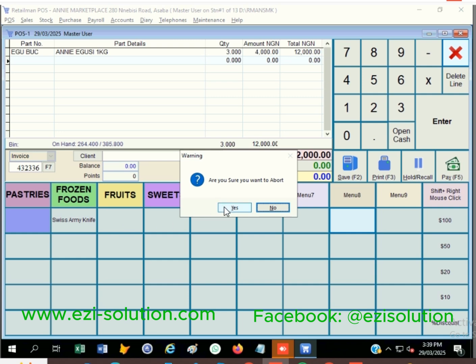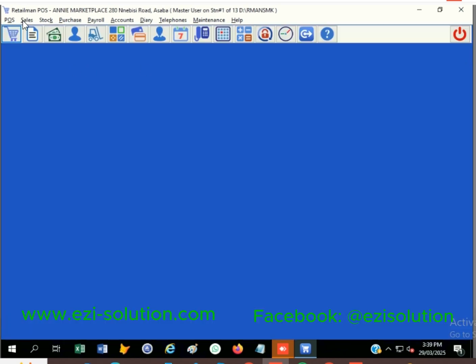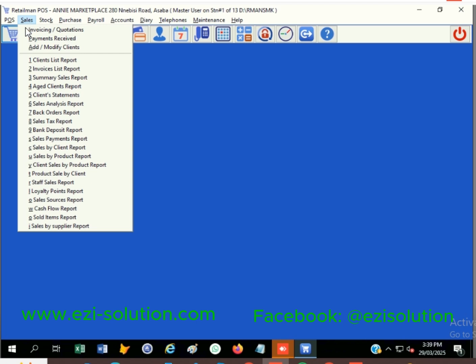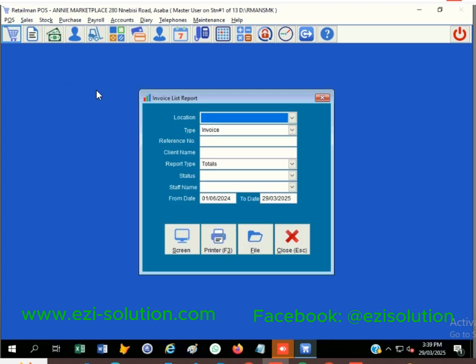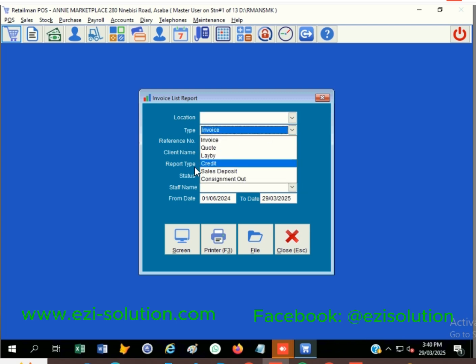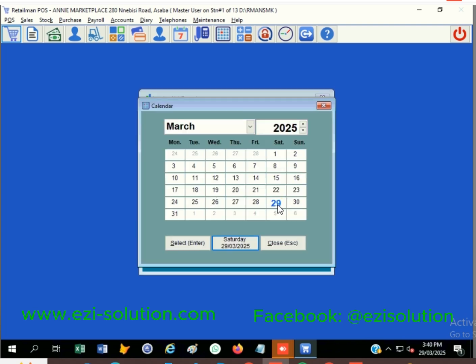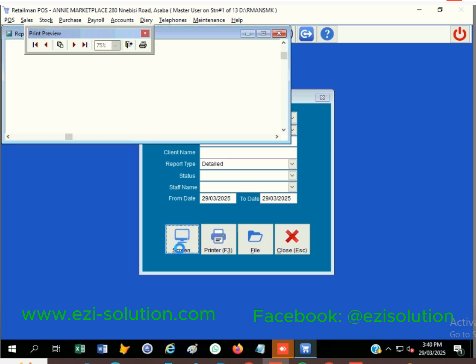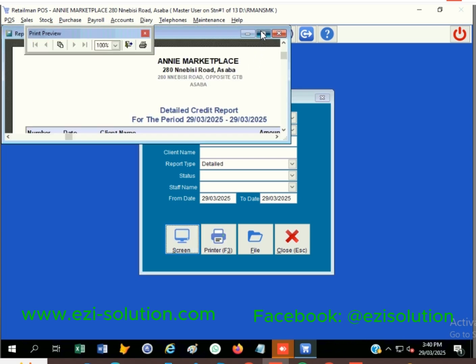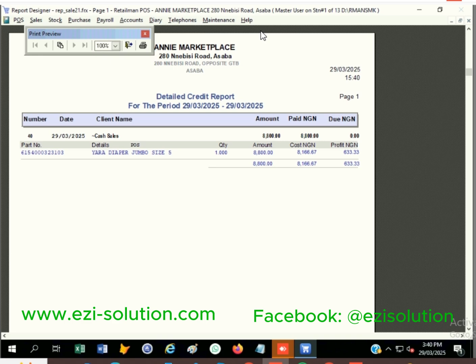So now, if you want to view all the report of the returns that are done, it's very simple. You go here, sales. You go to invoice list report. Then if you want to select a particular location, you select it. But if you leave it empty, you report all your branches. So here now you change it. Once you select credit note here, it means that the sales return is what you want to view. So now I'm viewing the return we have done today. Then this is the return of today. It will show there. Okay. So you'll be able to see the return that is made.